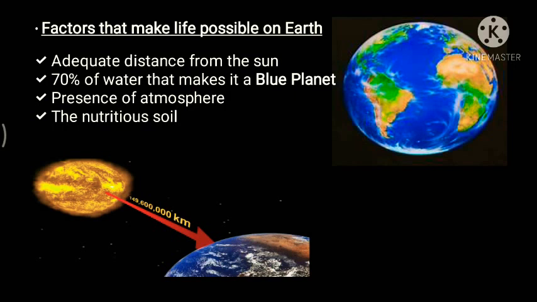The soil of Earth is also suitable to grow all different kinds of crops, and it also supports other organisms, and one way or another we are directly dependent on this soil for our survival. So all these factors: adequate distance from the Sun, 70% of water that makes it a blue planet, presence of atmosphere and the nutritious soil, all these factors make life possible on Earth. Okay, so that's the thing.